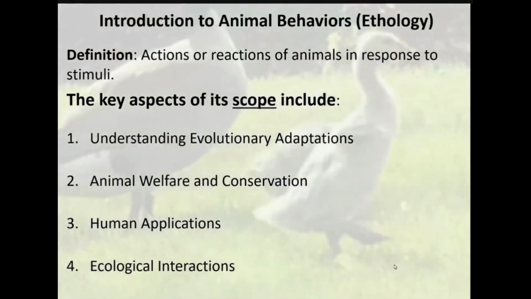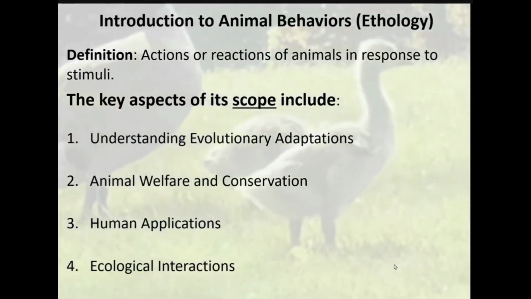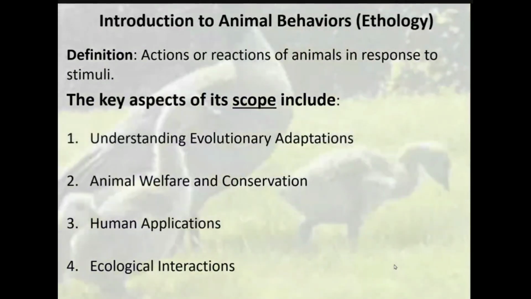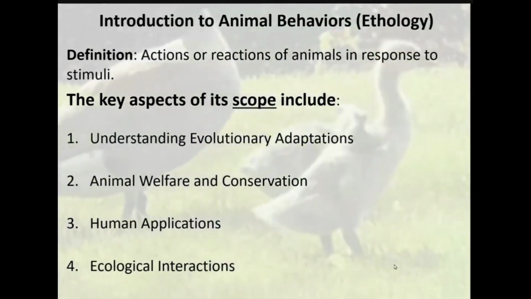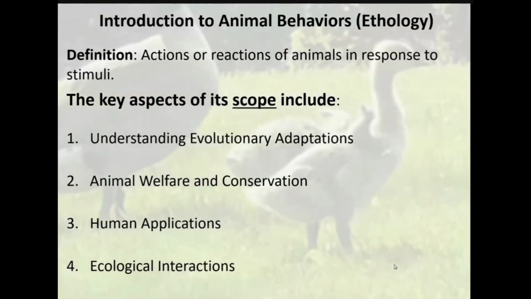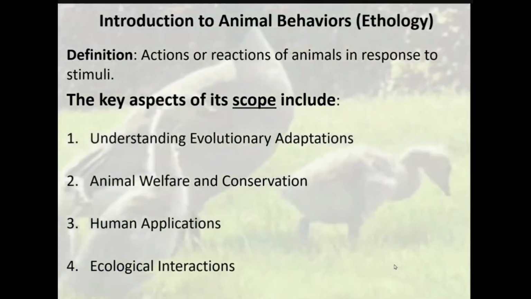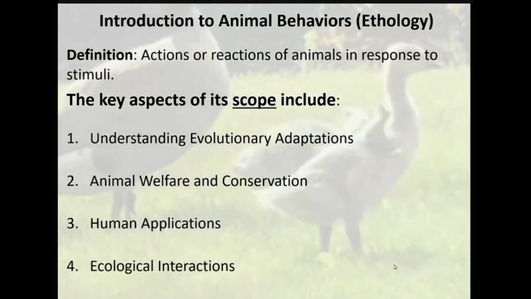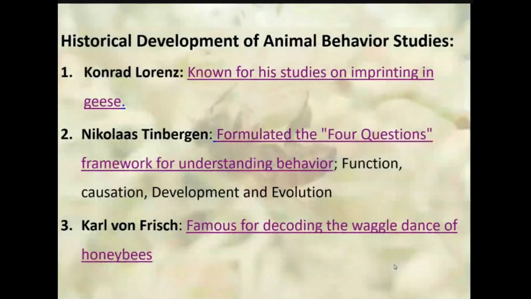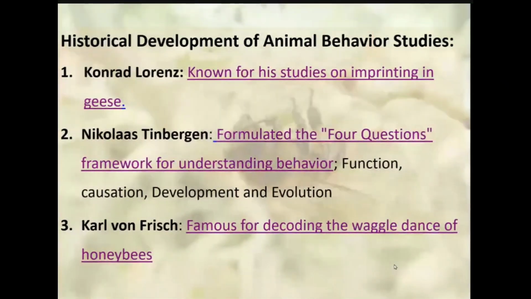The scope emphasizes the interconnectedness of life and the importance of behavioral studies in maintaining ecological balance. These are the scopes related to animal behavior and ecology, as well as evolutionary adaptation, animal welfare, conservation, and human applications. Next, we'll discuss the historical development of animal behavior.